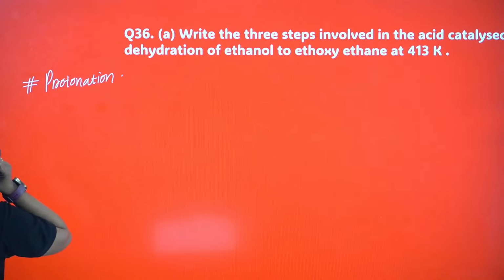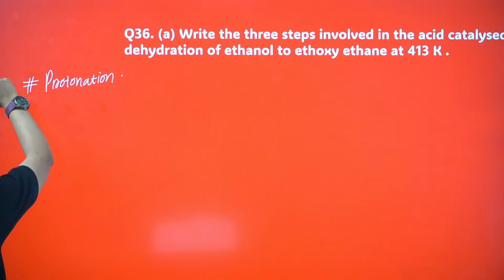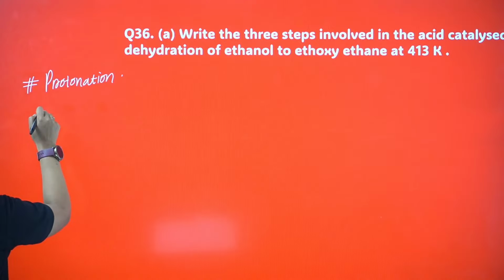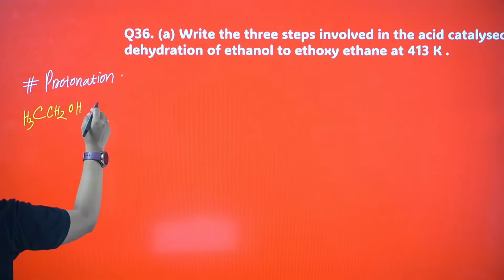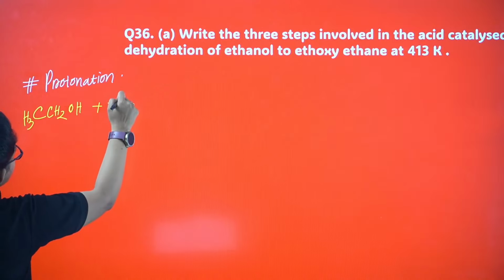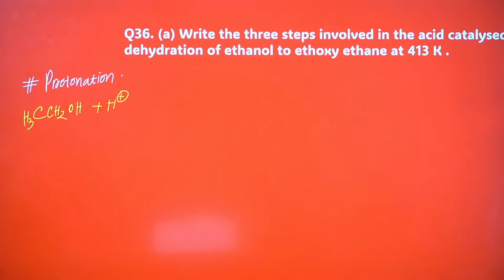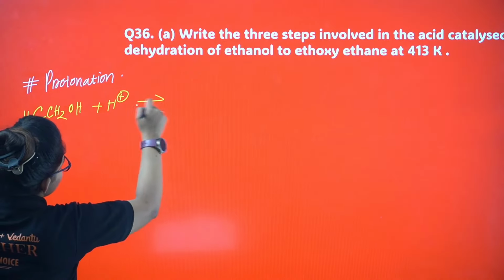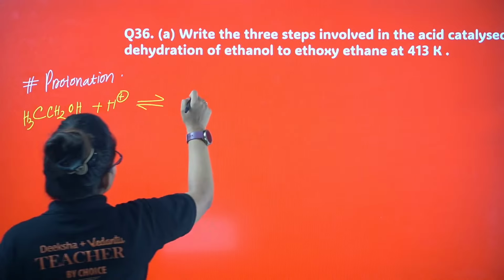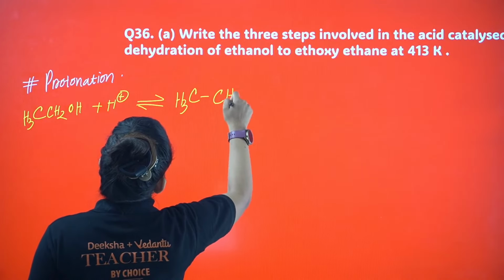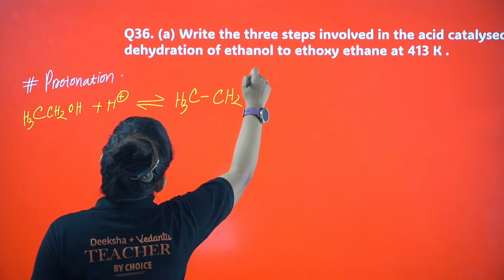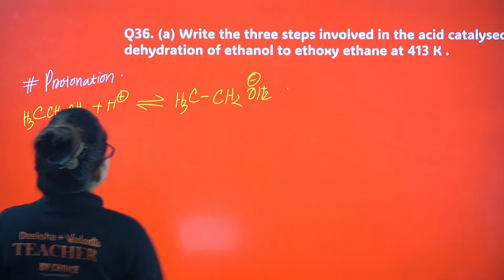Let's say I have the alcohol, CH3CH2OH. Please add H plus, a catalytic amount of H plus. Why? Because this H plus will come back. You will end up with the protonated alcohol, CH3CH2OH2 plus, right?